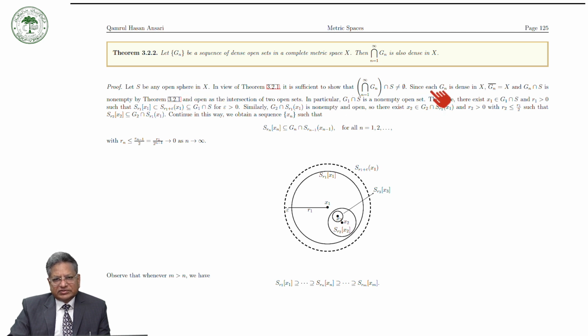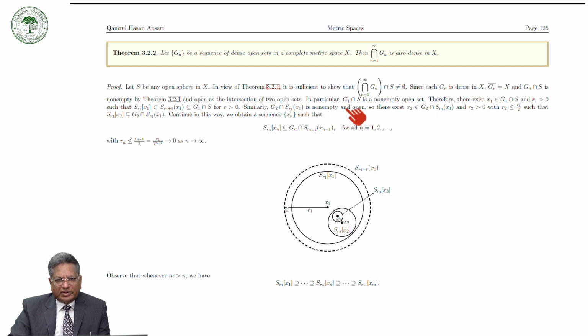Now, since each Gn is dense in X, the closure of Gn is equal to X for all n, and G1 intersection S is non-empty again by this theorem. It is also open, because this is an open set and this is an open set, and the finite intersection of open sets is open. So this is a non-empty open set.